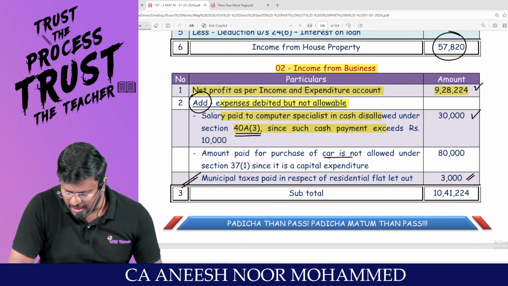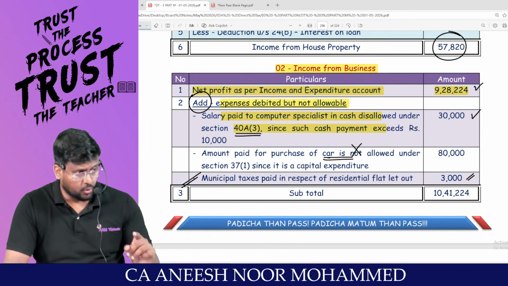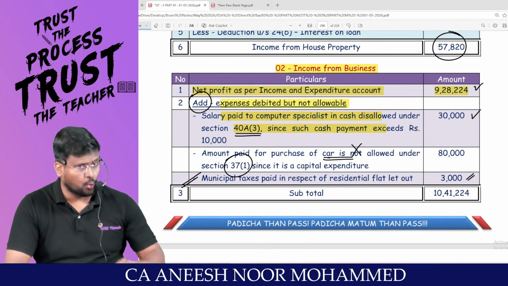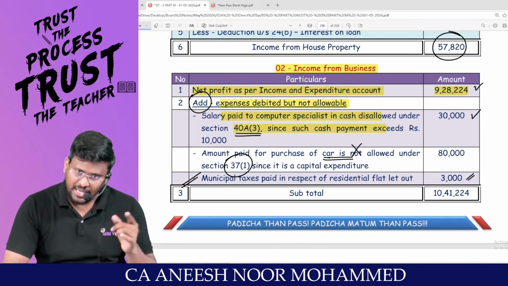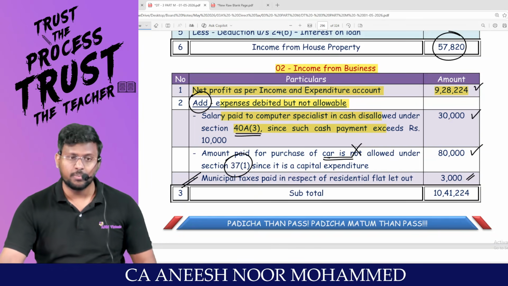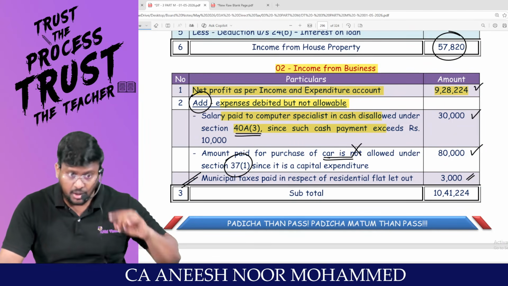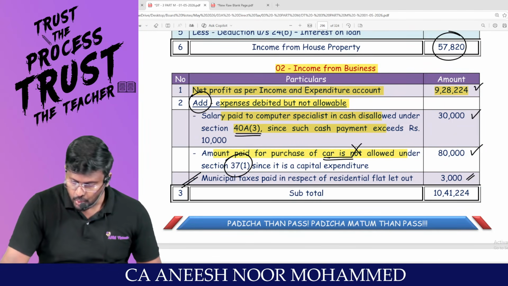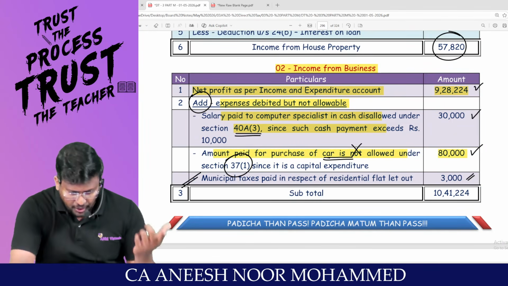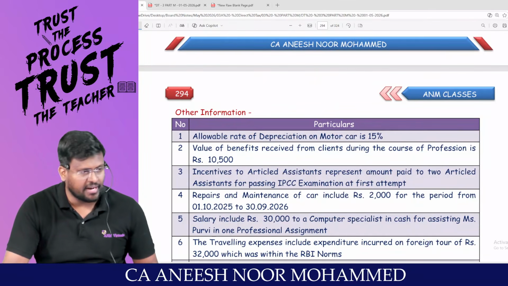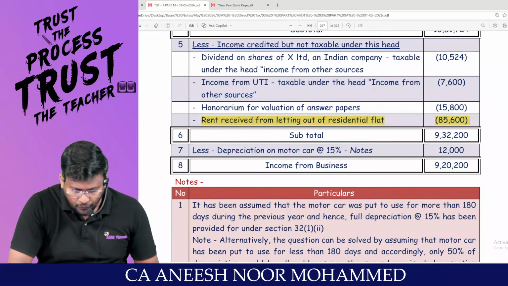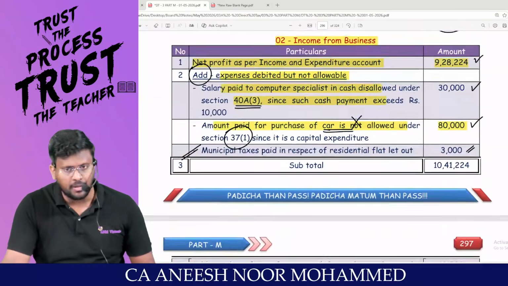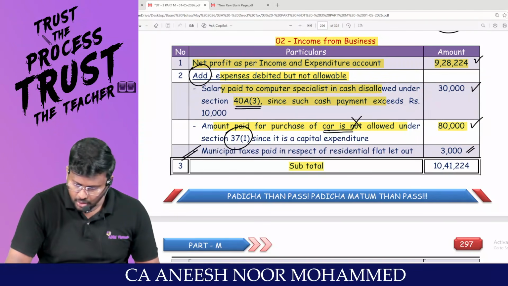Amount paid for purchase of car is not allowed because as per section 31 only revenue expenditure is allowed, whereas purchase of car is a capital expenditure. Hence that 80,000 should be added back. But for that car, you are entitled to claim depreciation. So 80,000 into 15%, that's the rate they have set. This 12,000, don't forget to reduce from the PGBP. Able to appreciate? You will be getting subtotal.